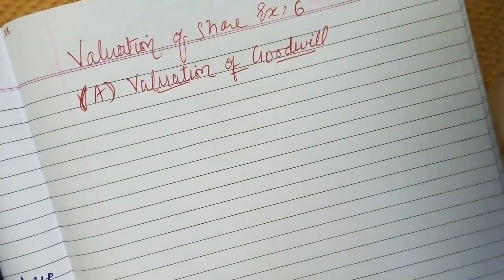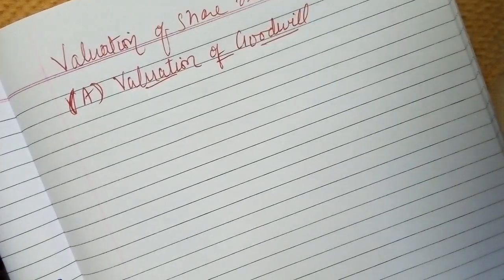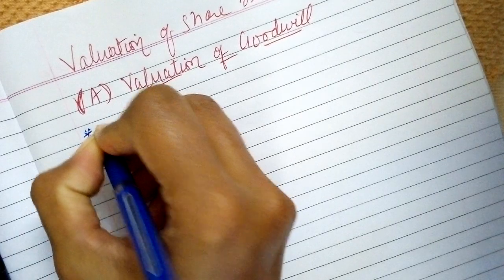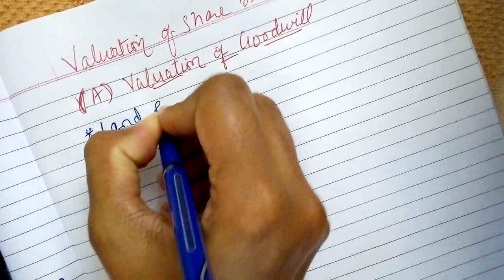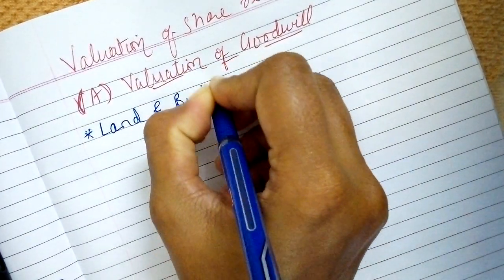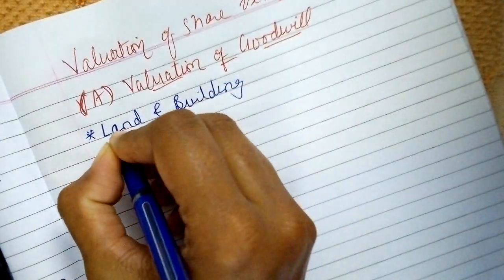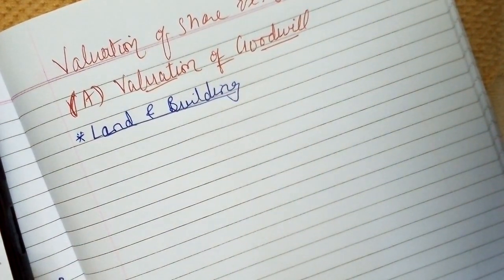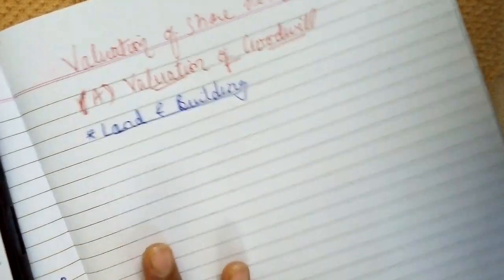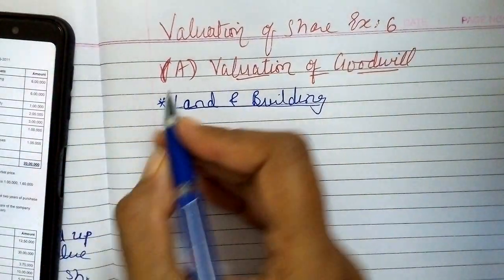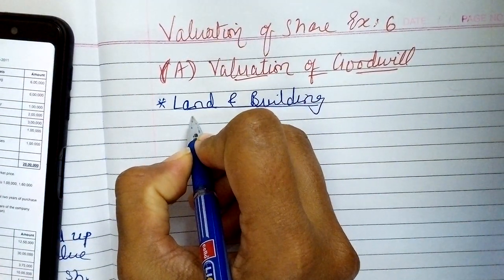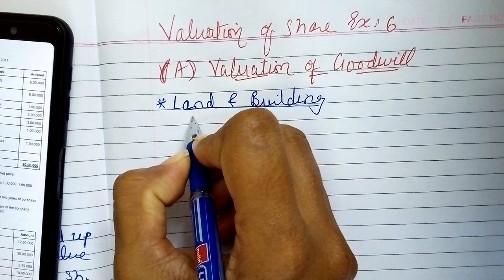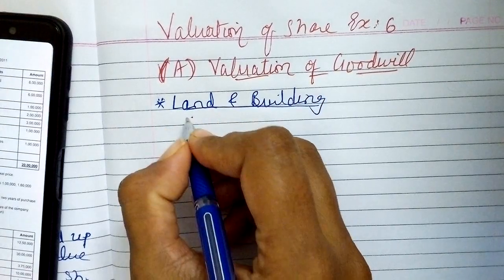So firstly, land and building. Here it is said the book value of land and building is 20% more than market price. As the depreciation fund on machinery is given, the book value of land and building is taken directly at 6 lakhs.